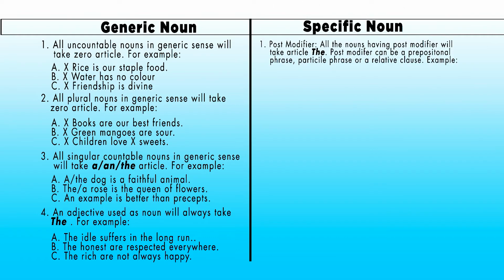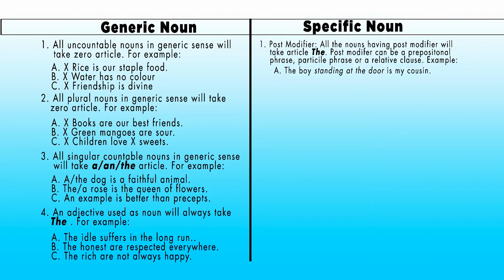Idea number one, post modifier. What is post modifier? Post modifier means any word or phrase that follows a noun and modifies that noun and gives extra information about that noun. All the nouns having a post modifier will take article the. Post modifier can be a prepositional phrase, participial phrase, or a relative clause.